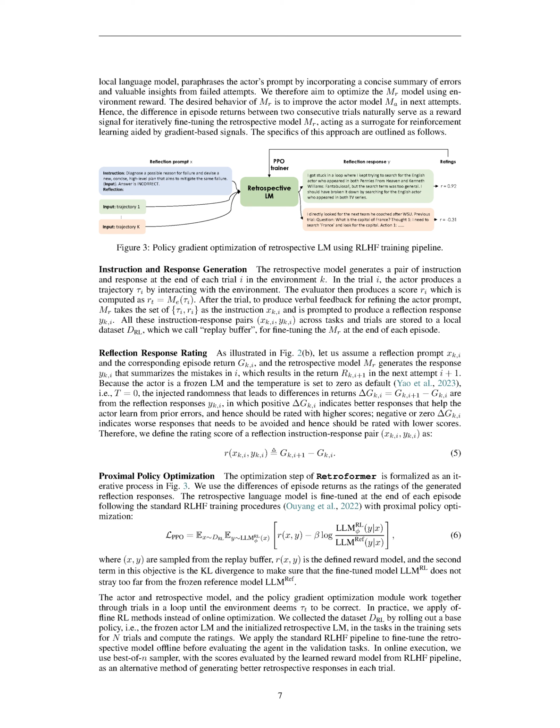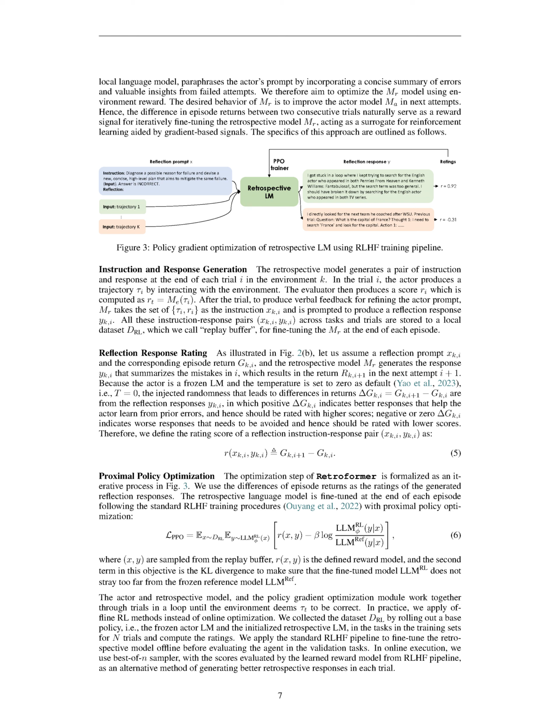Section summary. The actor model uses short-term memory, which is the trajectory history of the current episode, and long-term memory, which includes reflection responses from prior failed attempts. These memories are stored in a replay buffer, which contains instruction response pairs and episode returns. The replay buffer allows the agent to learn from both failed trials in the current task and successful reflections in other tasks. Additionally, reward shaping is applied to enhance the actor's performance, and the retrospective model is optimized using the difference in episode returns as a reward signal.